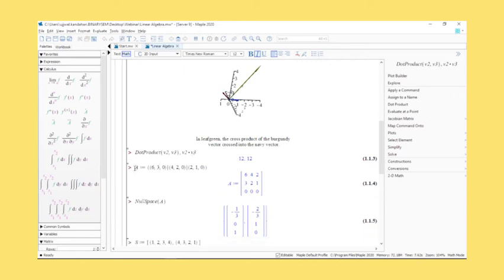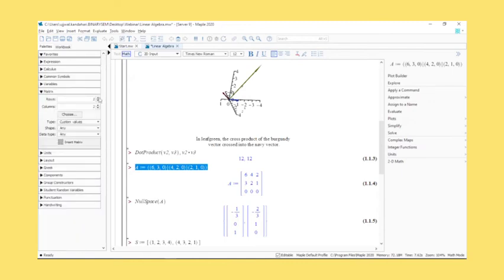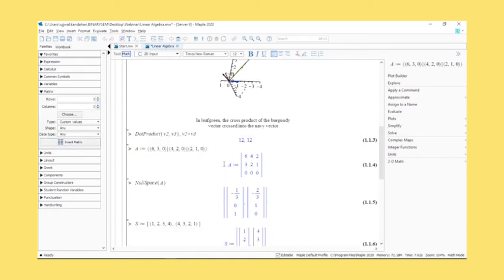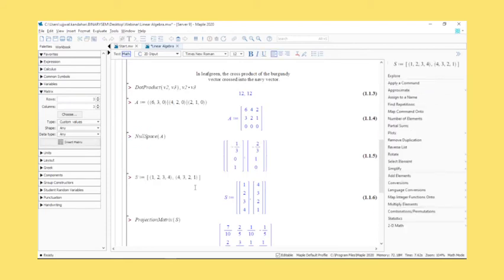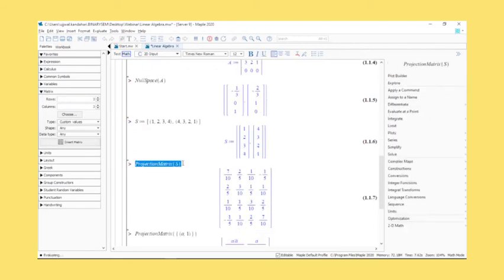Now let's say I've defined a matrix. Again, you can define matrices from here as well. It will be able to change dimensions and insert matrices, custom values, and so on. That's another way to do it. And you can simply get the null space for it. Or if you define two vectors, you'll be able to get the projection matrix for this space.